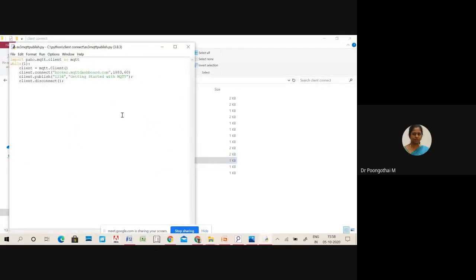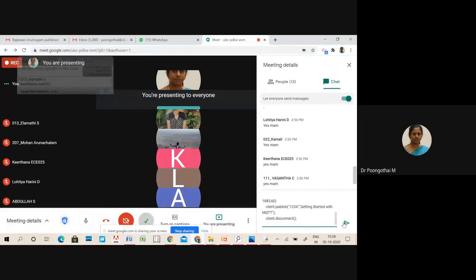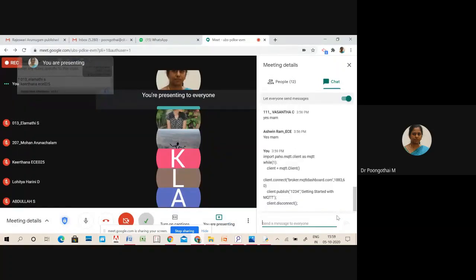Before execution, in your mobile phone, you have to subscribe to the topic name. Please note down the code, and parallelly you can execute it in your Python. The code has been posted in the chat box.